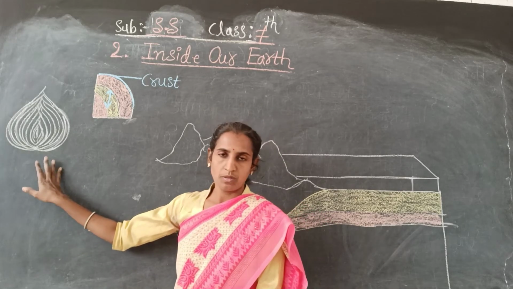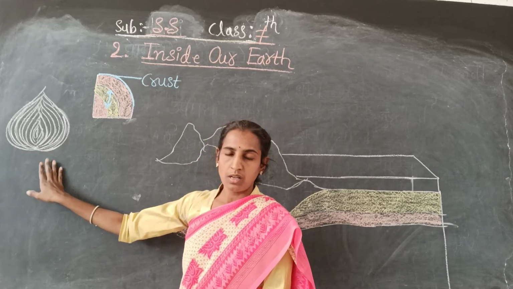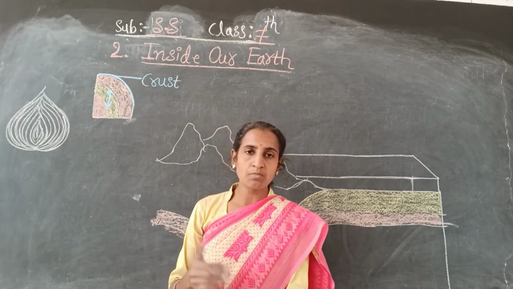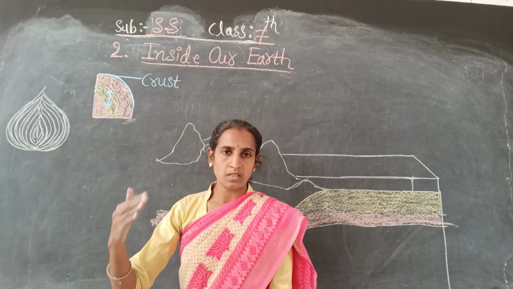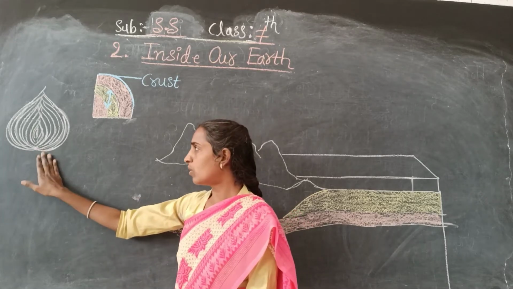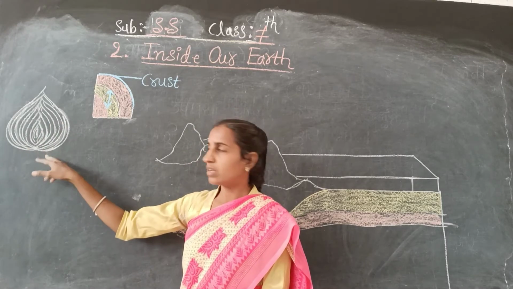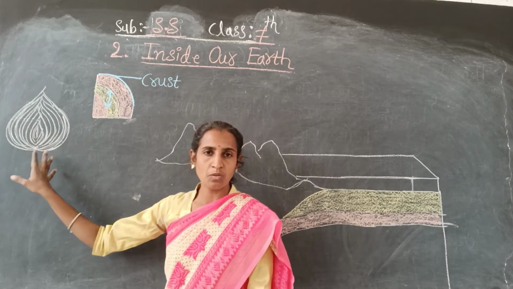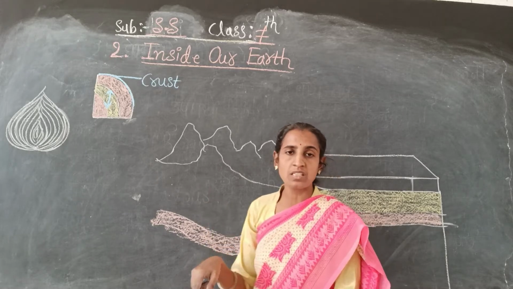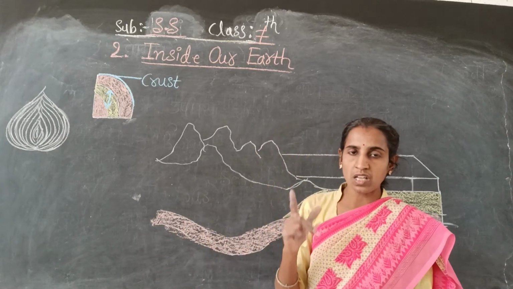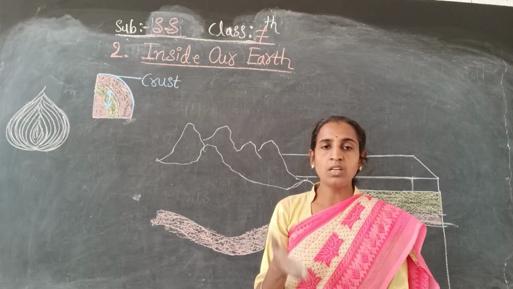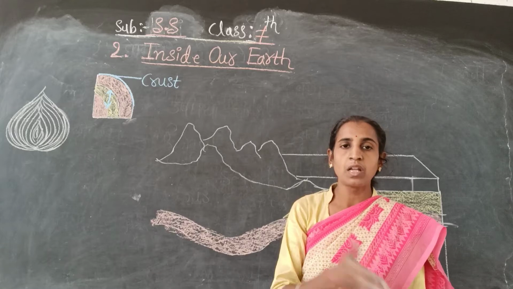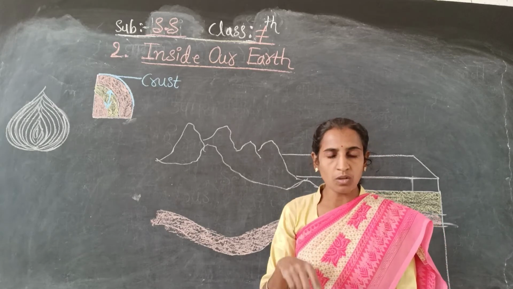Here you have to take the example of the onion, with many layers inside it. I told you to take an onion in your hand, cut it with a knife, and look inside.